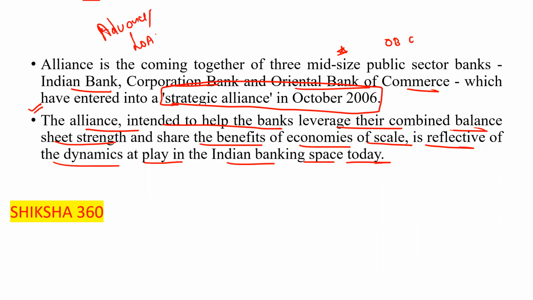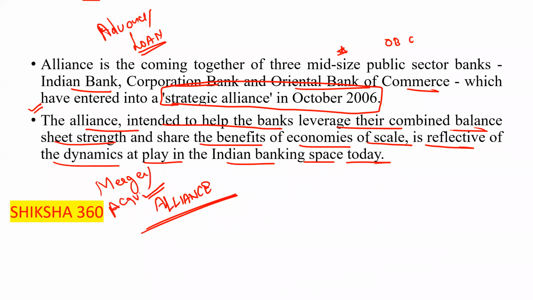So please tell fast now. It is clear to all of you till now. Like what is the meaning of the lines? Please tell fast. It is clear to all of you. Like what is the meaning of the lines? And where basically this alliance is to be considered, that is basically in the place of the merger or acquisition.